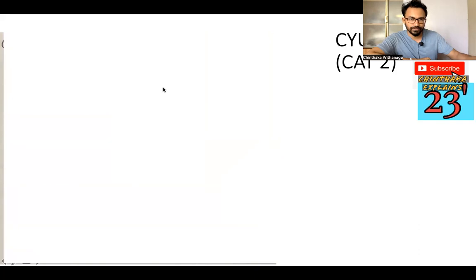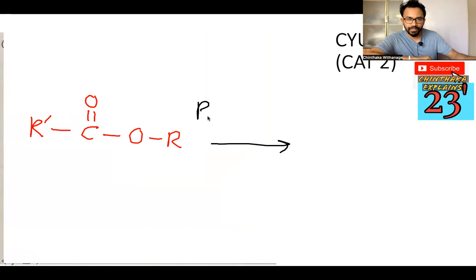To show you, this is a typical ester. So I'm going to add R dash MgX in excess. So what happened?